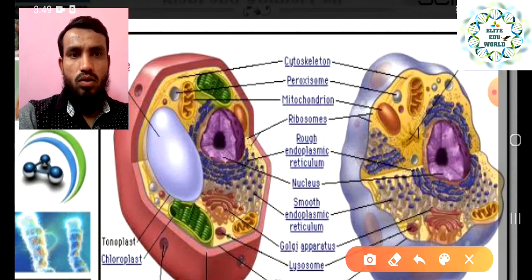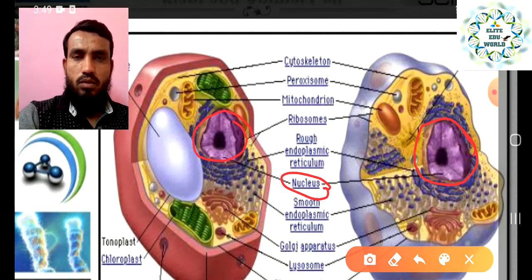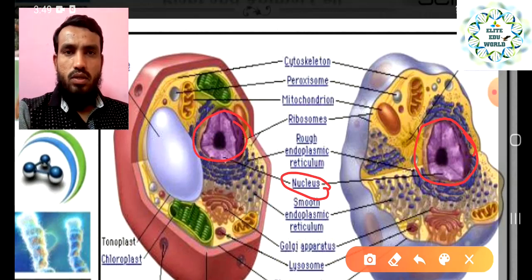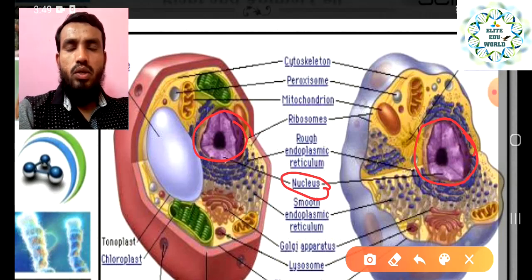And next, a very important thing, that is the nucleus. This is called the nucleus, which is present in both cells. It is present in the plant cell and also in the animal cell. The nucleus is a very important cell organelle, because we have also said it is the brain of the cell.